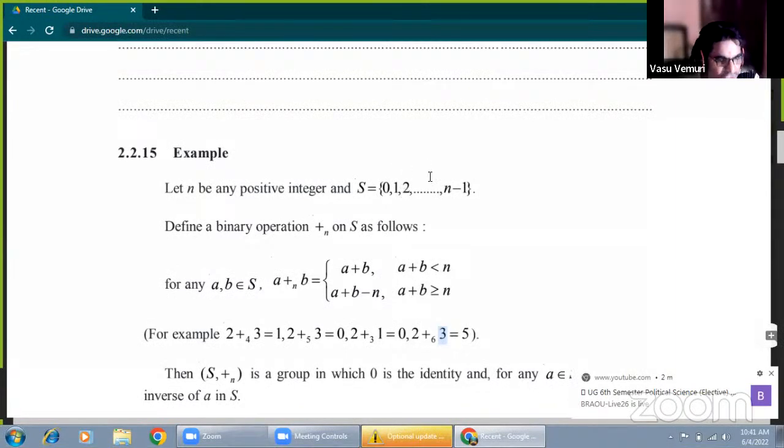Suppose 1 plus 2 is 3, and 2 plus 3 is 5. Now the closure condition is satisfied. For associativity, suppose you take any 3 elements: 1, 2, 3. 1 addition modulo n of 2, addition modulo n of 3. 1 plus 2 is 3, and 3 plus 3 is 6, and 6 is also in the set.